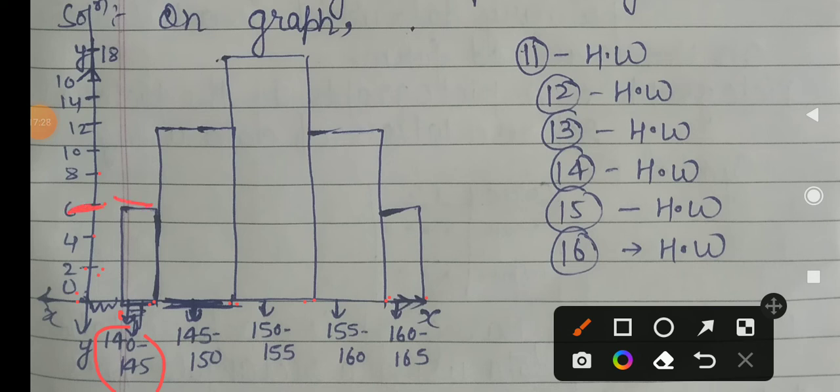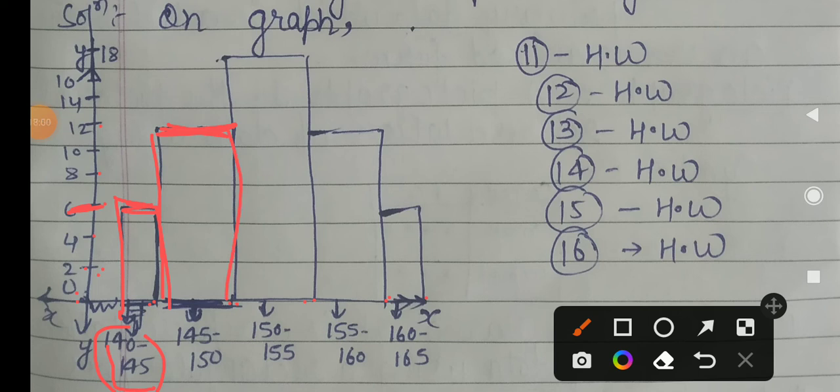So we have to mark this and create a bar from 140 to 145. From 140 to 145, you have to make the bar in this way. Then according to the next value, with the help of that table, for 145 to 150 the value given is 12. So we mark that 12 just like that and create a bar from 145 to 150.